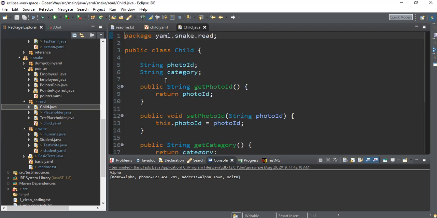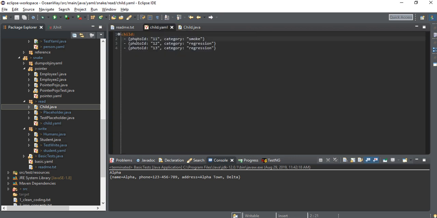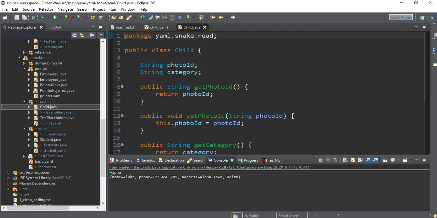See, we have created a class called child. Child will represent the basic unit of our YAML file. The smallest unit in our file is this key and value, right? This is repeating again and again, so this is the smallest unit. So I have created two strings: one is photo ID, one is category.